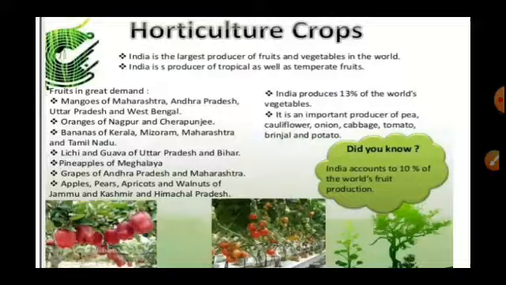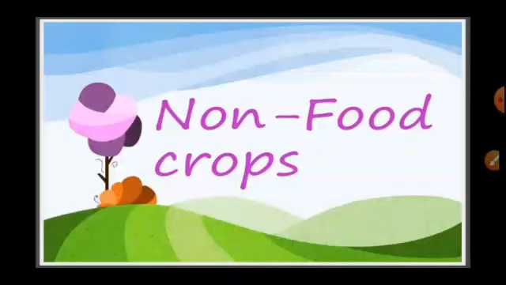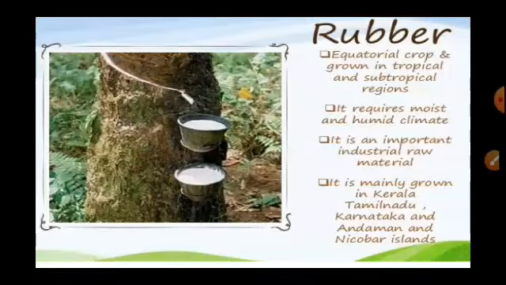Non-food crops. Now we see what the non-food crops are. We already read about it. Rubber is an equatorial crop and is grown in tropical and subtropical regions. It requires a moist and humid climate. It is an important industrial raw material because rubber is used in many items. It is mainly grown in Kerala, Tamil Nadu, Karnataka, and the Andaman and Nicobar Islands.